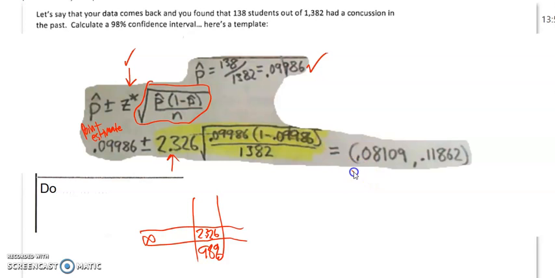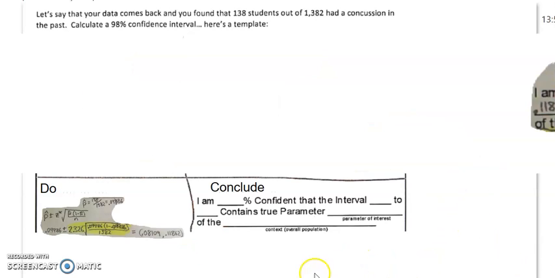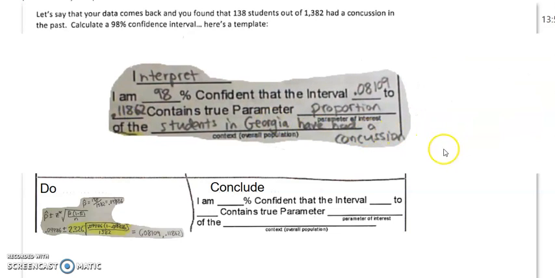And then eventually we just come out with these two. Let's save it for the conclusion. I am 98% confident that the interval 0.08109 to 0.11862, in other words 8% to about 12%, contains the true parameter proportion of students in Georgia that have had a concussion. It's our inference for all students in Georgia, and that's valid if you've done a good random sample and it meets all those conditions. So that is your confidence interval.